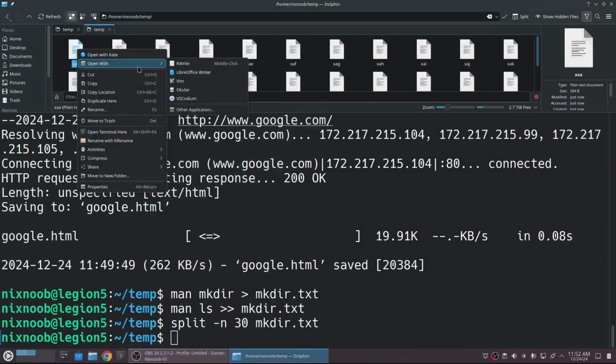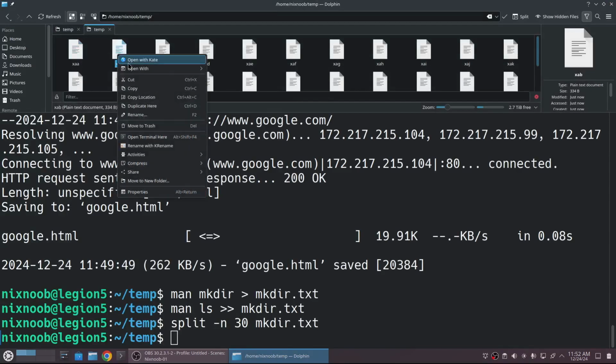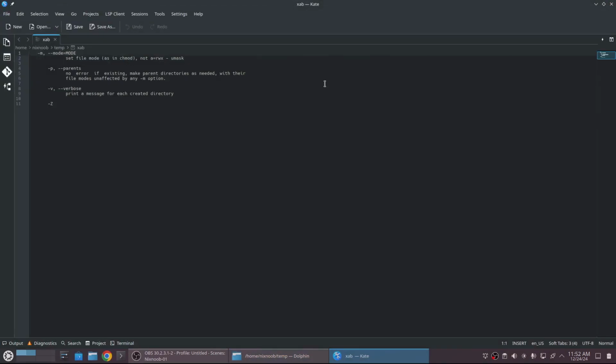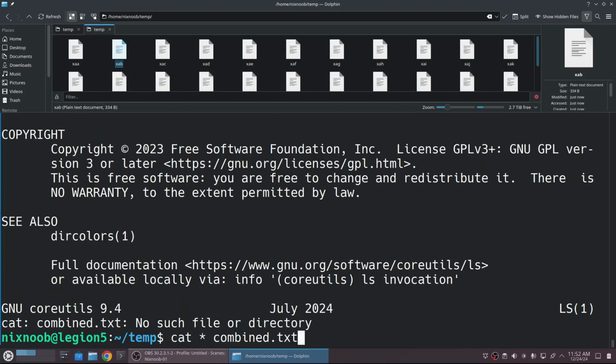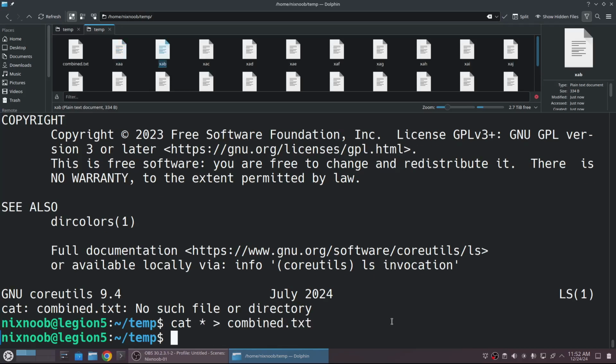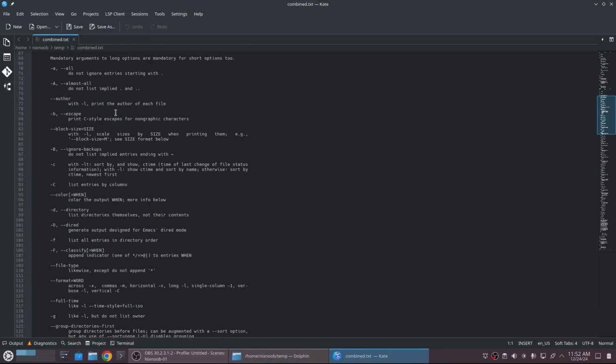And let's just look at one of these. Open with Kate. Okay, so we've just got some of it. And let's look at the next one. And again, we've just got some of it. Let's say I wanted to put those all back together again. I can just cat star, and I'll call it combined.txt. Oops, I need to redirect that. There we go. So open with Kate. And now we put all those files back together again.